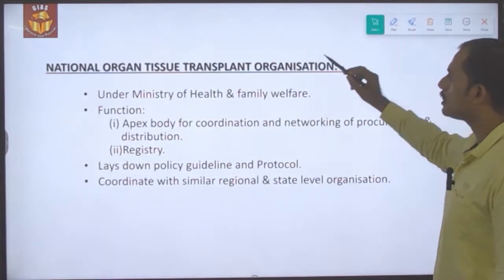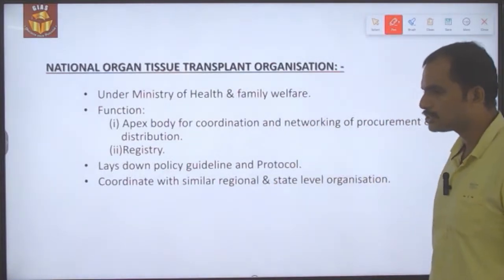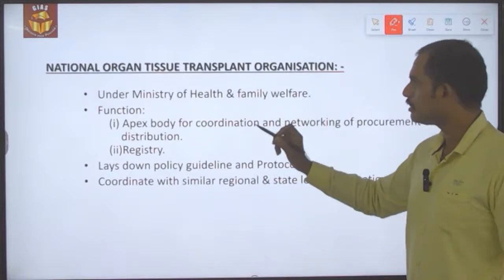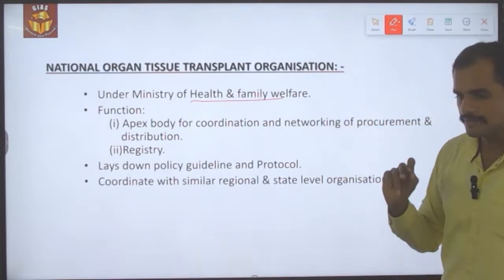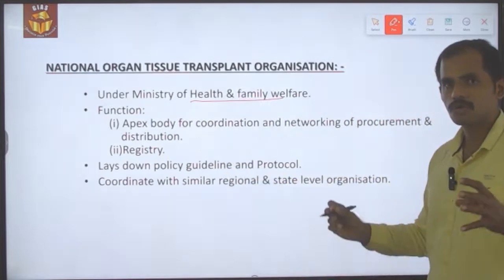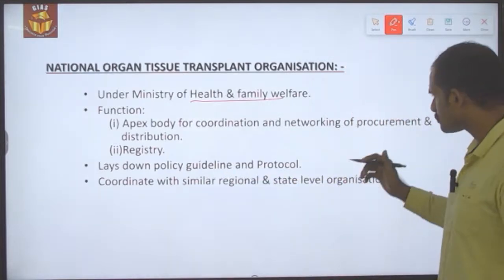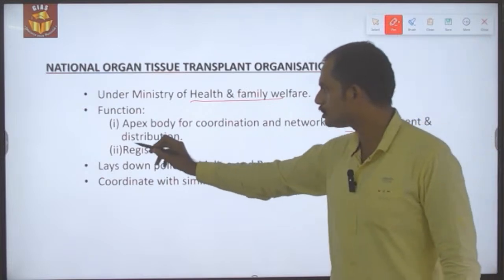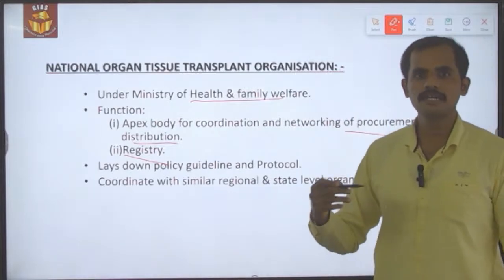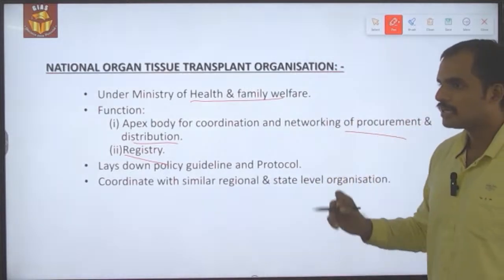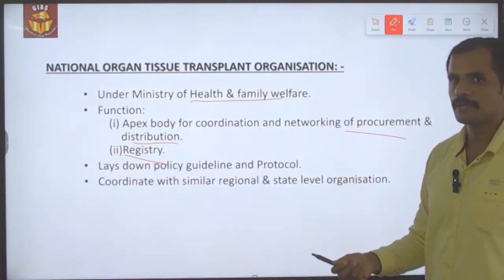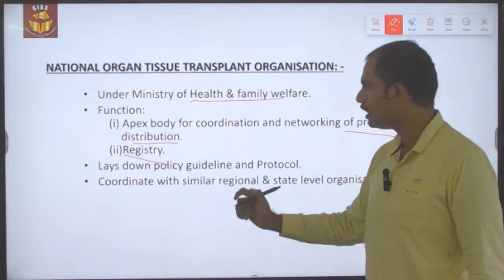So let's have a look at what this NOTTO is, that is the National Organ Tissue and Transplant Organization. It is the organization which comes under, as I said, the Ministry of Health and Family Welfare, and its function is to act as the apex body for coordinating as well as networking organ procurement and distribution, and at the same time act as the registry of organ transplantation, and lay down the policies as well as protocols in relation to organ transplantation, that is organ procurement as well as distribution.